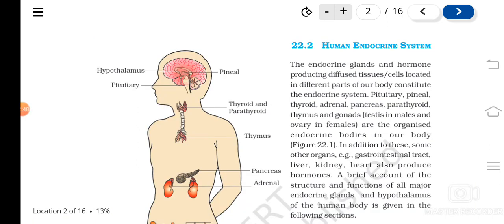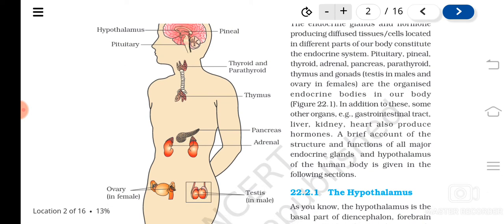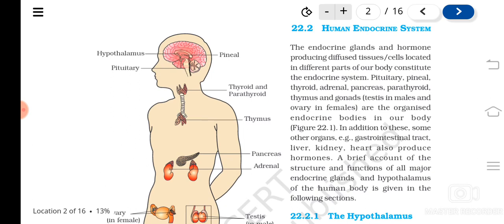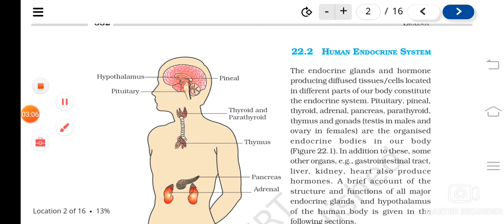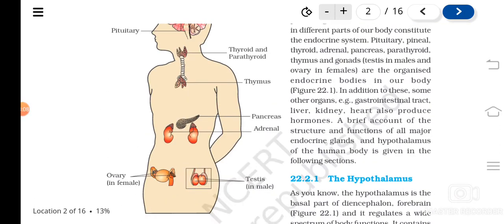The endocrine glands are located in different parts of the body, and in this diagram it is shown. The major endocrine glands are the pituitary gland and the pineal gland. You can see here the pituitary gland, and then the pineal gland. Then you can see the thyroid gland near the neck. Then the adrenal gland, located just above the kidneys. Then the pancreas.